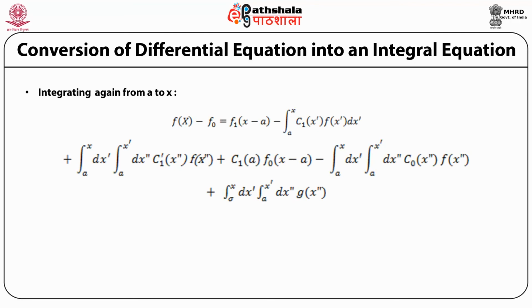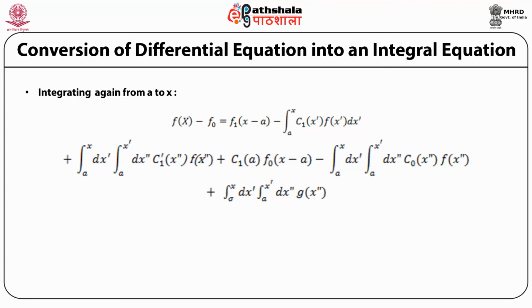Integrating again from a to x, we get f x minus f naught is equal to f1, a function of x minus a, minus an integral over x prime in the range a to x of c1 x prime f x prime, plus a double integral over x prime and x double prime, where x prime ranges from a to x and x double prime ranges from a to x prime, of a function c1 prime of x double prime multiplied by f of x double prime, plus c1 a into f naught, a function of x minus a, minus